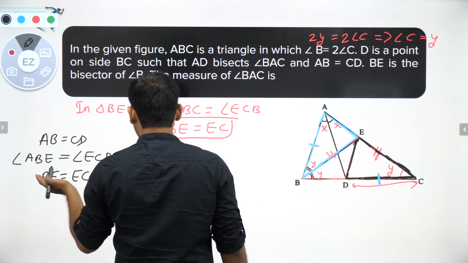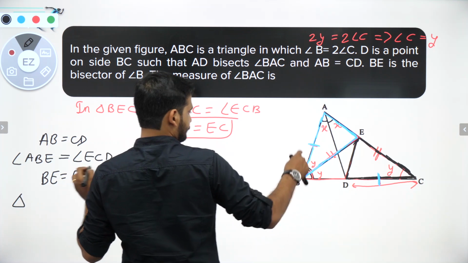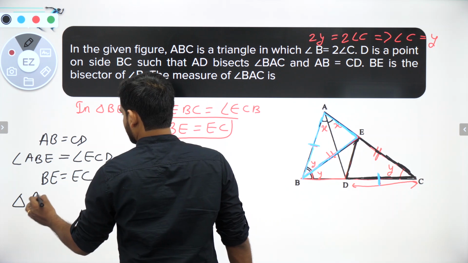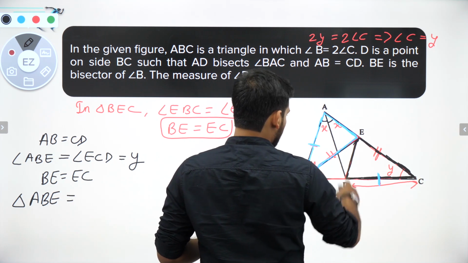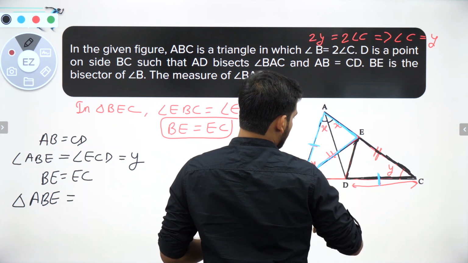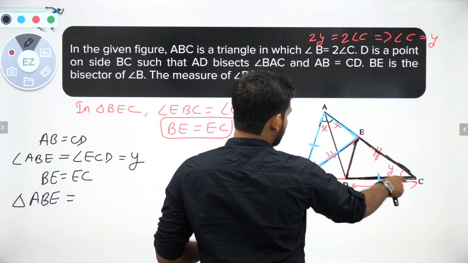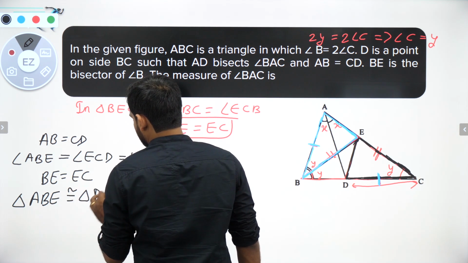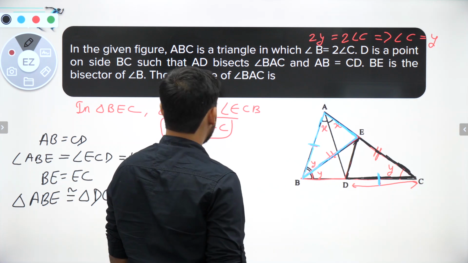So bacho, if this is true, I can say triangle ABE is congruent to triangle DCE. AB is equal to CD and EC is equal to BE.